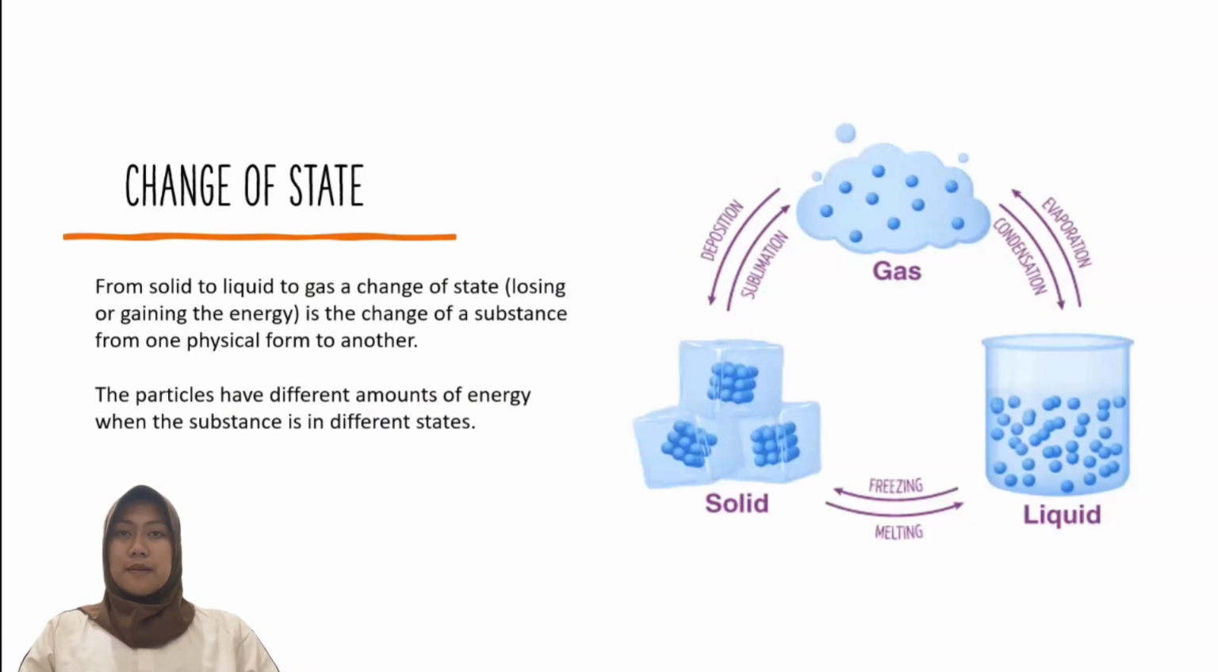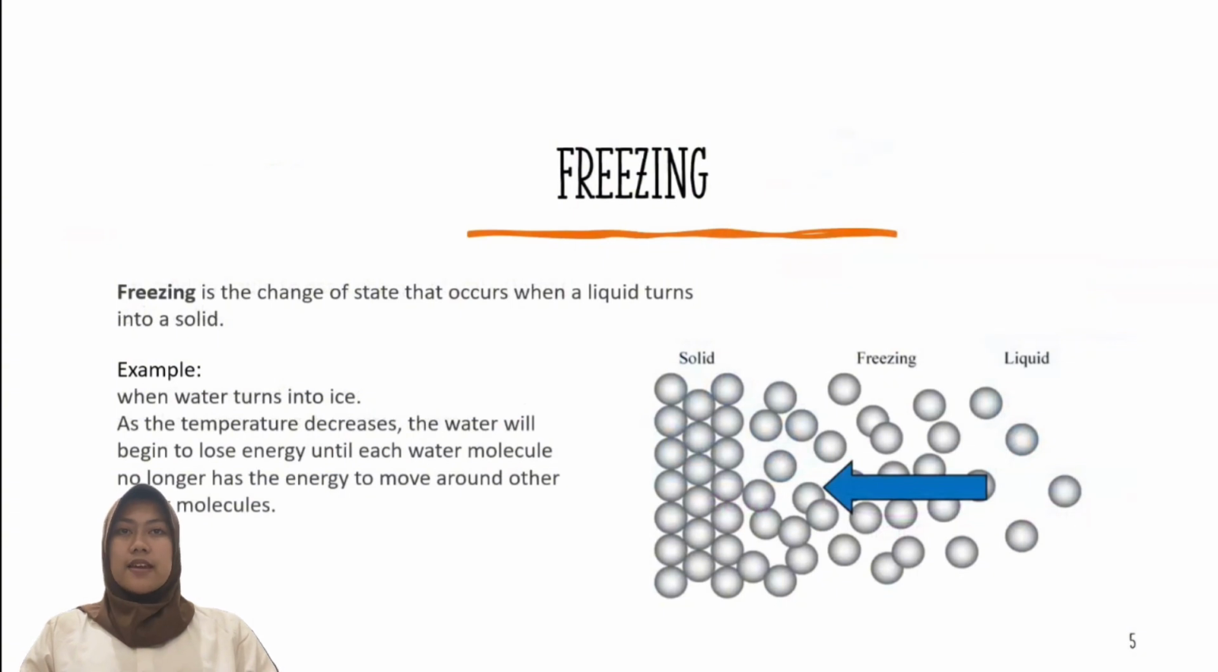The first example of change of state is freezing, which occurs when a liquid turns into a solid. A good example of this is when water turns into ice. As the temperature decreases, the water will begin to lose energy until each water molecule no longer has the energy to move around other water molecules. Once this occurs, the molecules form a rigid structure that is kept rigid by the attraction between each molecule. The point at which freezing occurs is known as the freezing point.